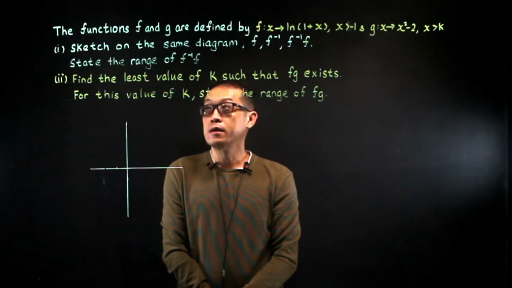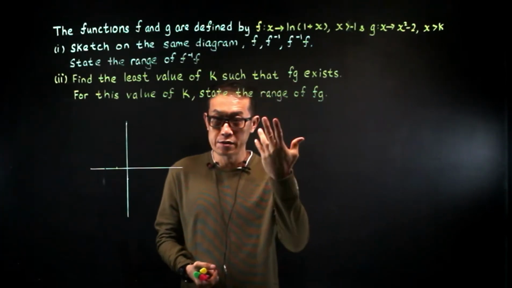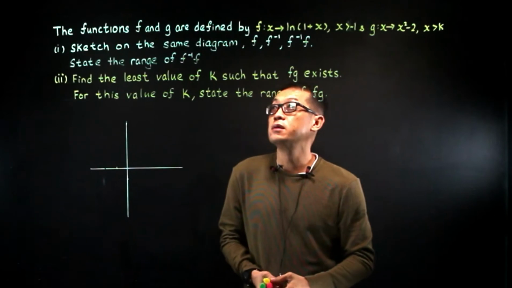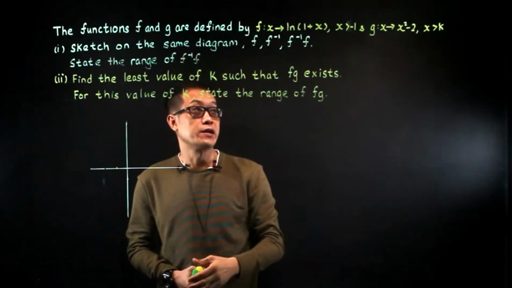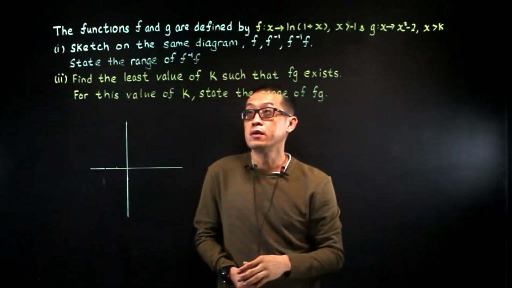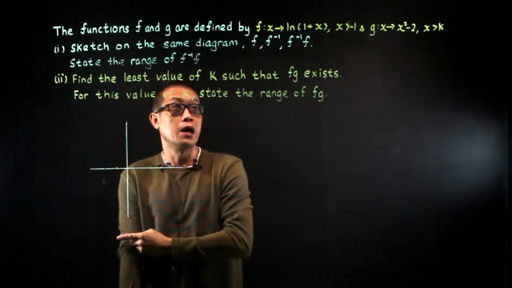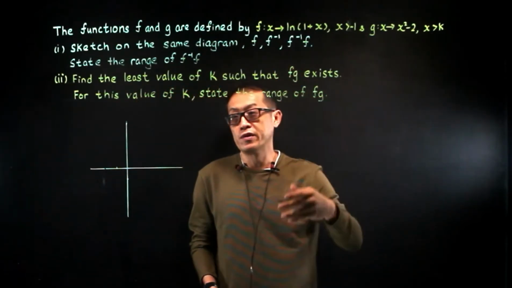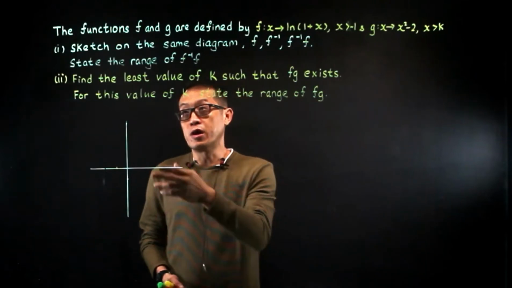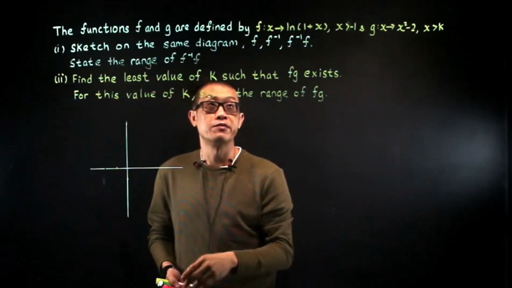Hi, good morning. Today we will attempt to solve these interesting function questions. Now you are given two functions f of x and g of x together with its domain. You are asked to sketch on the same diagram f inverse and the composite function f inverse of f. And you are also asked to state the range of f inverse of f.